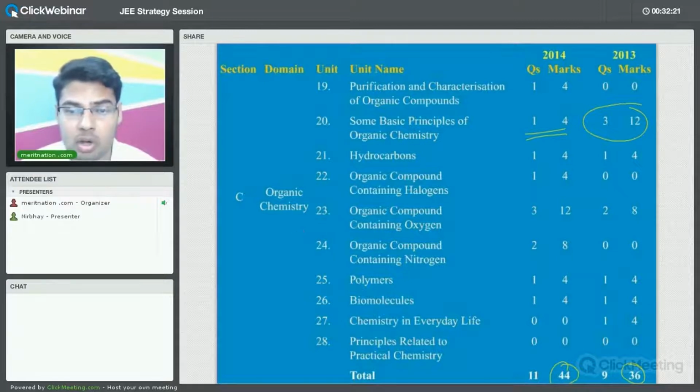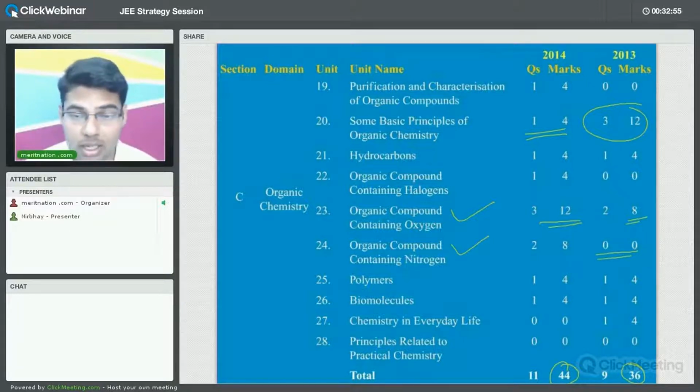Now if you take a look at some chapters, that is organic compounds containing oxygen, here the weightage is 12 marks for 2014 and 8 marks for 2013. As far as organic compounds containing nitrogen are concerned, these 2 chapters are very important in organic chemistry, organic compounds containing oxygen as well as organic compounds containing nitrogen. In 2014 it is 12 marks, in 2013 it is 8 marks. But in 2013 for organic compounds containing nitrogen, there is no question.